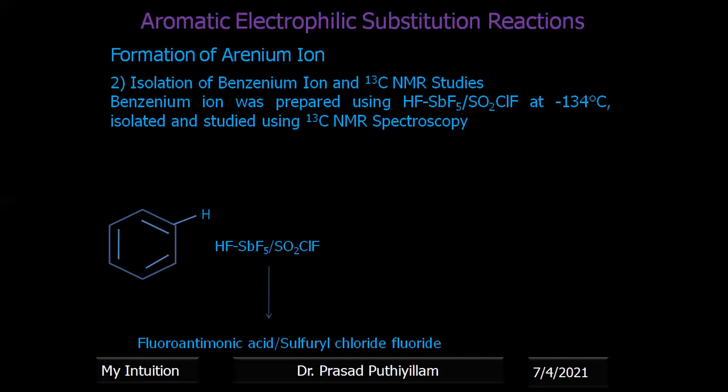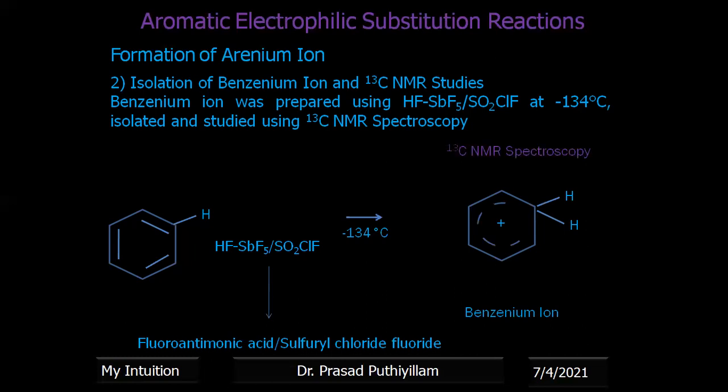Okay, so this is called a superacid because it can protonate even benzene at -134 degrees Celsius. The product obtained is the benzenium ion. The benzenium ion was separated and studied for the nature of the carbon by carbon-13 NMR spectroscopy. For this particular carbon, the value is found to be 186.6, and this carbon is also a similar carbon, the ortho position carbon. So that also got 186.6.